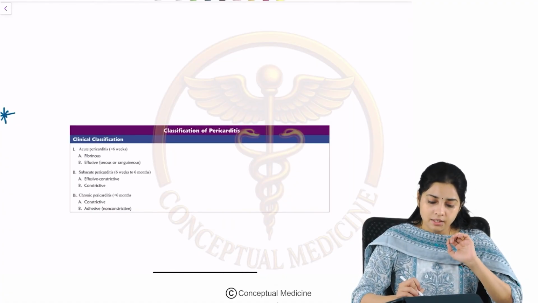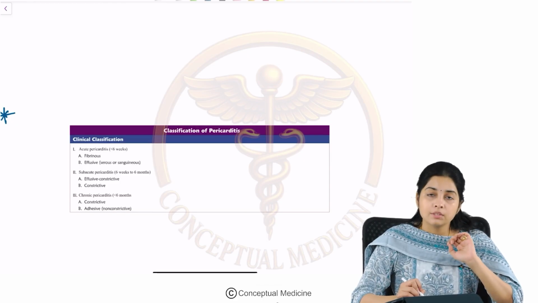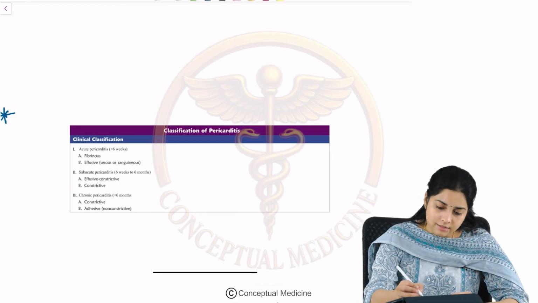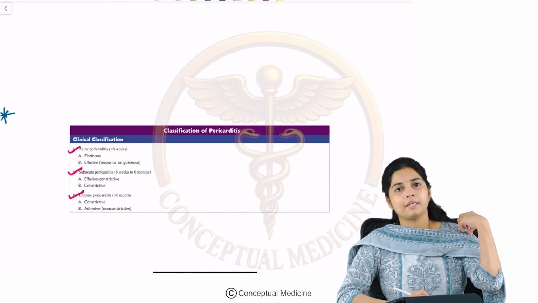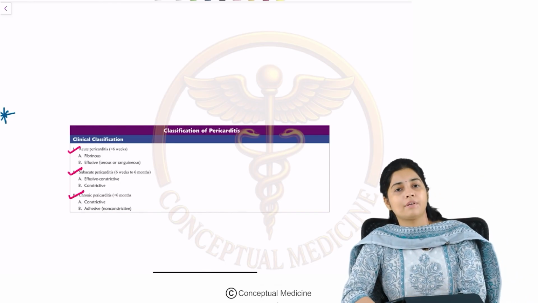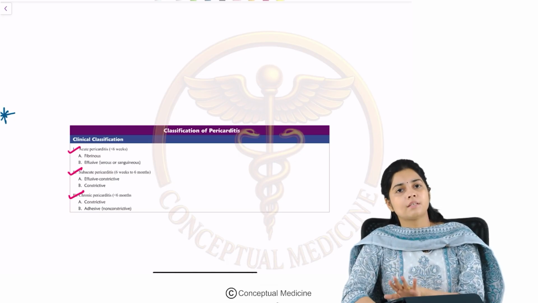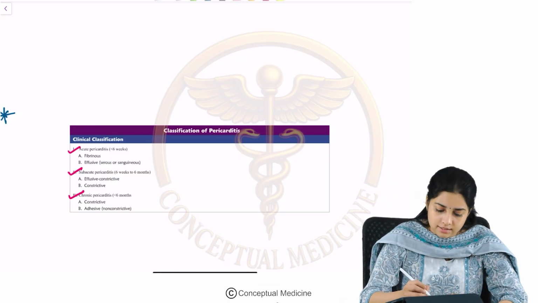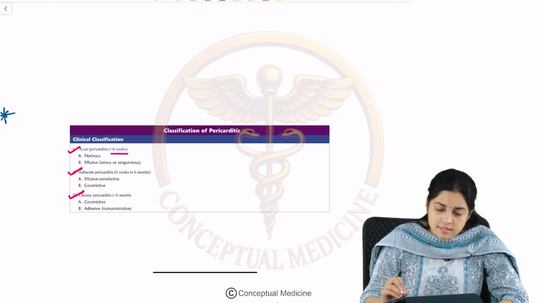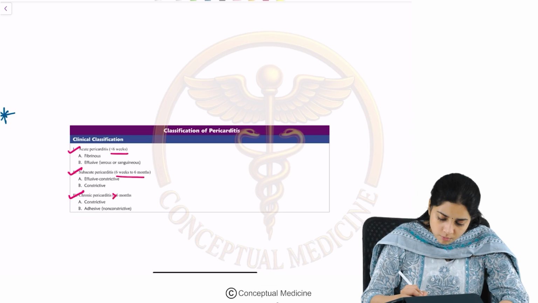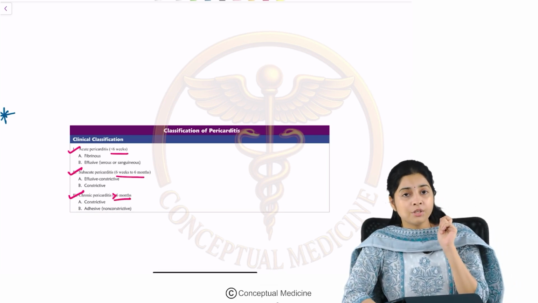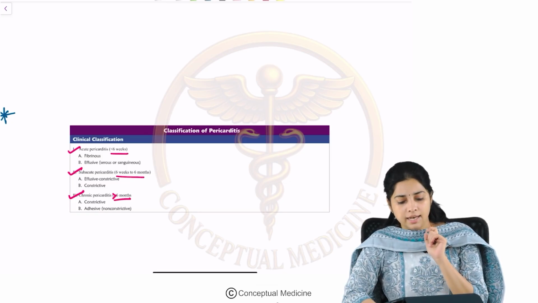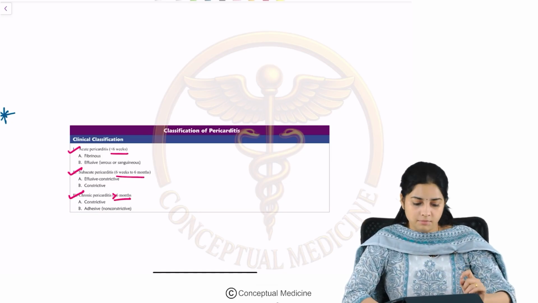Classification of pericarditis can be based upon the duration. This can be classified as acute, subacute and chronic pericarditis. Acute is less than 6 weeks, subacute is 6 weeks to 6 months and chronic is more than 6 months.